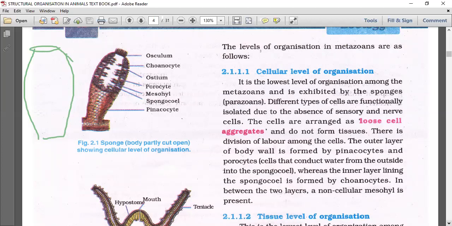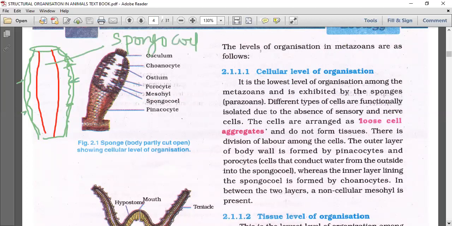Let me draw this first, then label afterwards. This is choanoderm. So, what are the cells of the pinacoderm? The cells of pinacoderm are said to be pinacocytes, and also some pore-containing cells are present. We say porocytes, and inside we'll find the spongocoel. The body cavity of sponges is called spongocoel. So these porocytes conduct the water into the spongocoel. The water enters through here and exits from here.